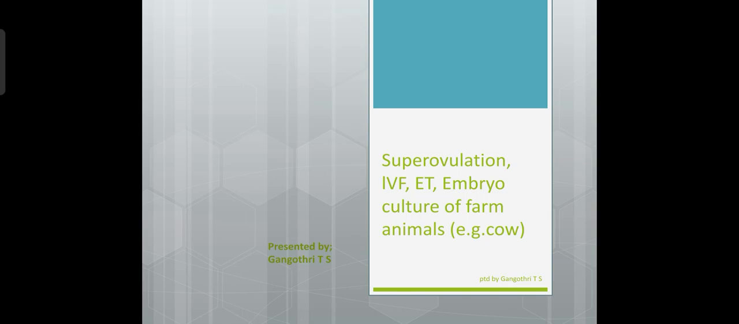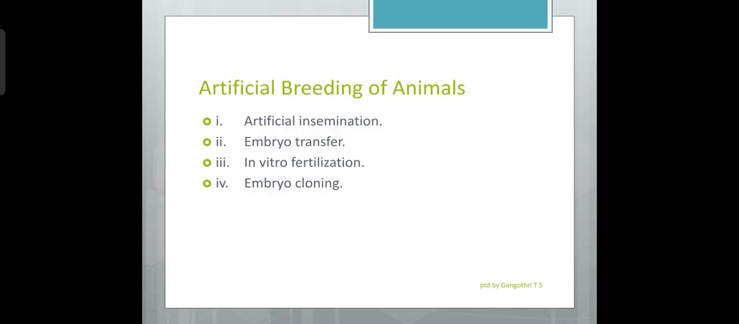Superovulation, in vitro fertilization, embryo culture and transfer into the farm animals. Example, cow. There are four approaches in artificial breeding of animals. They are artificial insemination, embryo transfer, in vitro fertilization, and embryo cloning.